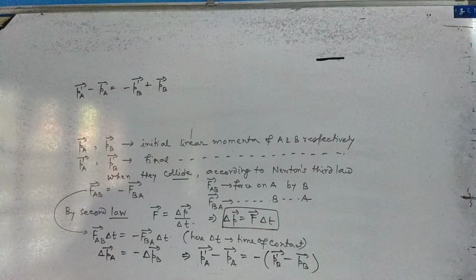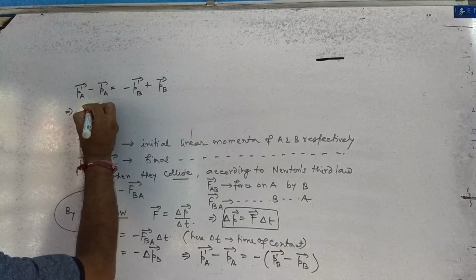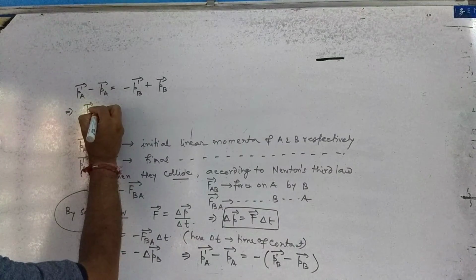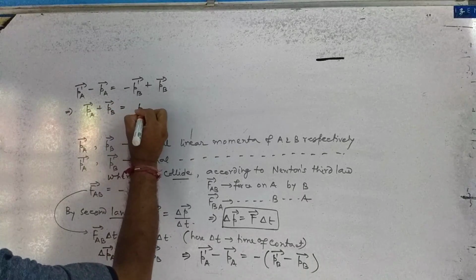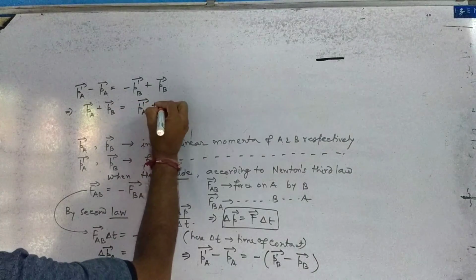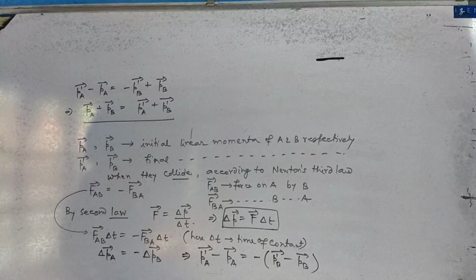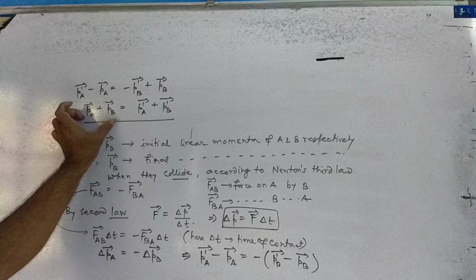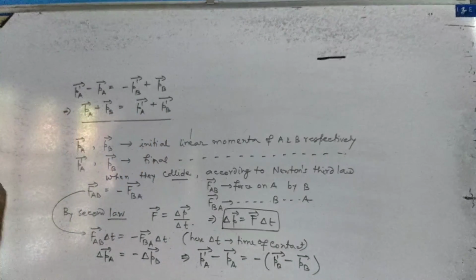Look, I write it like this. Then rearrange it. What you are getting? You are getting PA vector plus PB vector is equal to PA dash vector plus PB dash vector. Just see this. What you are getting? Vector sum of the initial momentum is equal to the vector sum of the final momentum of the system.